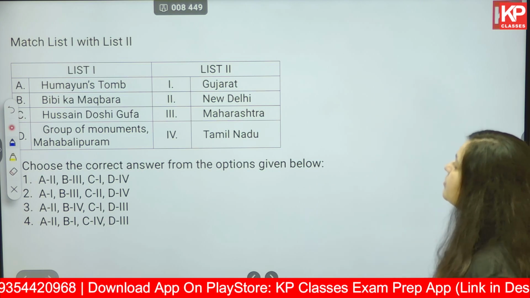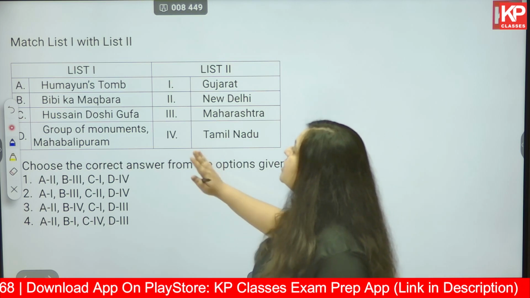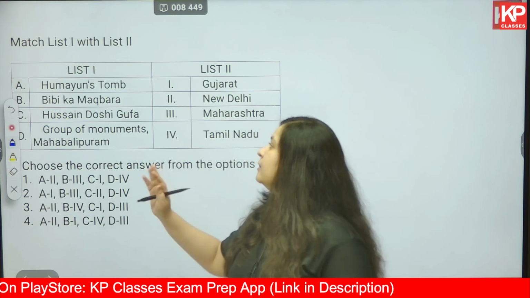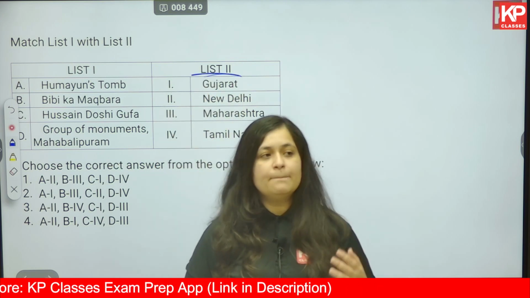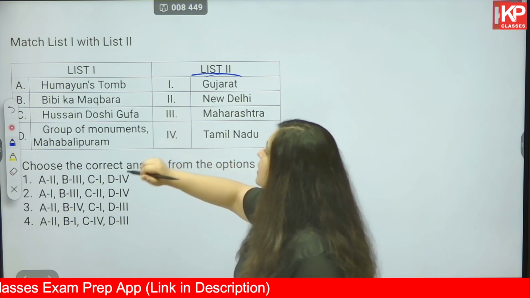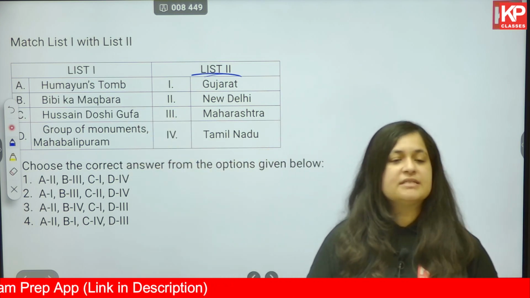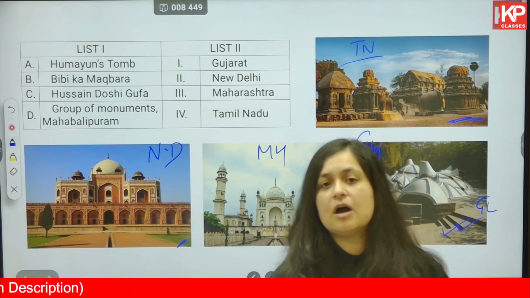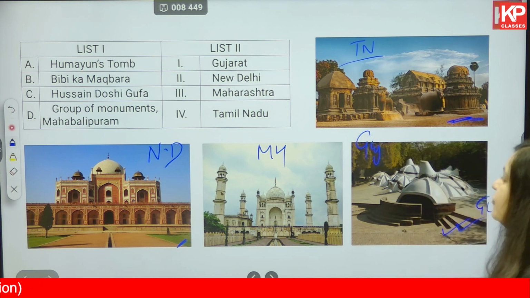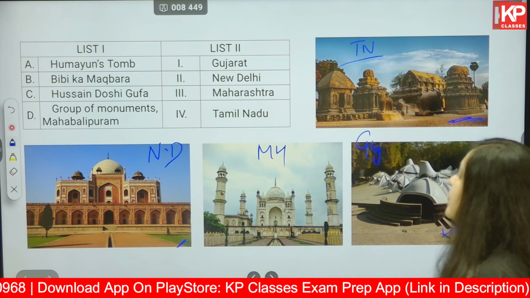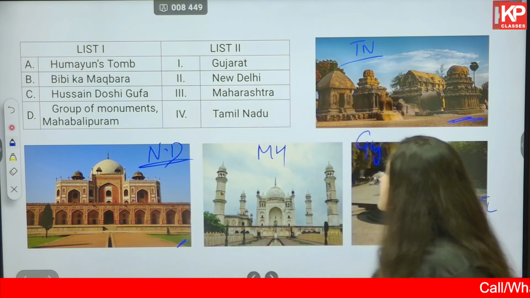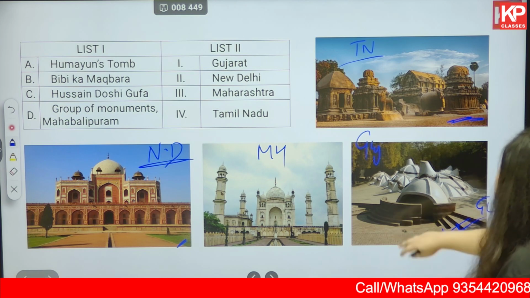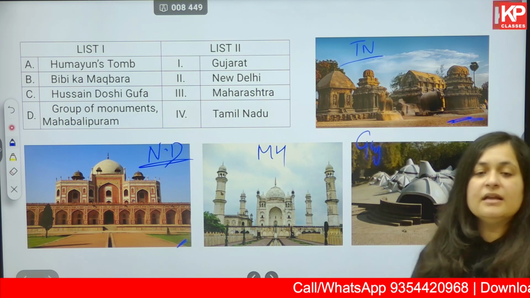Moving on to the first question from this subtopic. Match list 1 with list 2. In this question, list 1 gives you the prominent building and list 2 gives you the place. Humayun's tomb, Bibi Ka Maqbara, Hussain Doshi Gufa, group of monuments in Mahabalipuram. Before solving this question, let's look at how these important buildings look. The first one, Humayun's tomb, is in New Delhi. The second, Bibi Ka Maqbara, is in Maharashtra. The third, Hussain Doshi Gufa, is in Gujarat, and the fourth one is in Tamil Nadu.